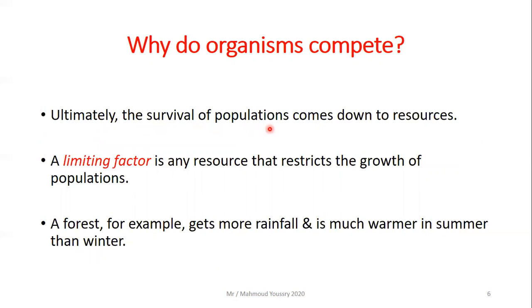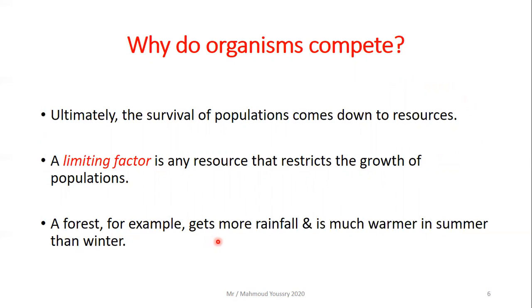Ultimately, the survival of populations comes down to resources. So resources are the ones that control the survival of populations. Then we come to a term named a limiting factor. A limiting factor is any resource that restricts the growth of populations. We said restricts means limits or controls the growth of a population.